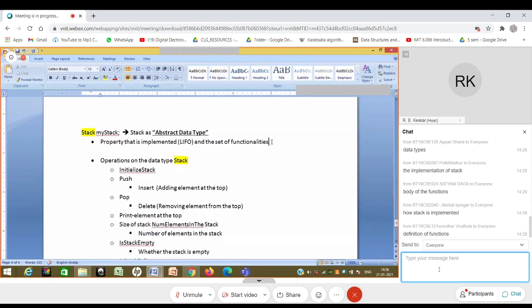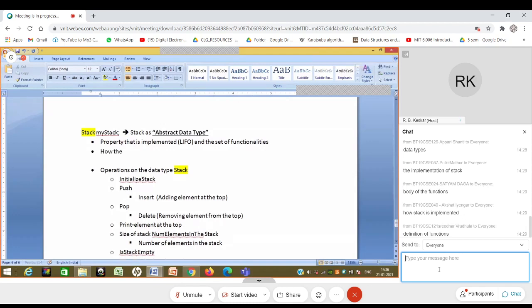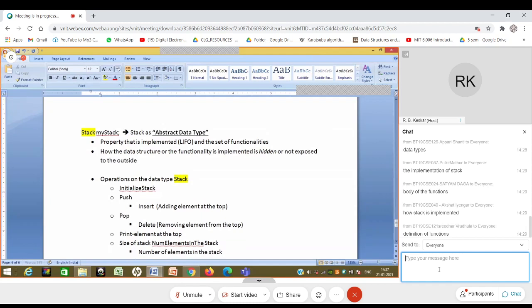What is hidden here is how the data structure or the functionality is implemented. It is hidden, or if you claim that it is not actually hidden, then I will say it is not exposed to the outside world, or they need not know.